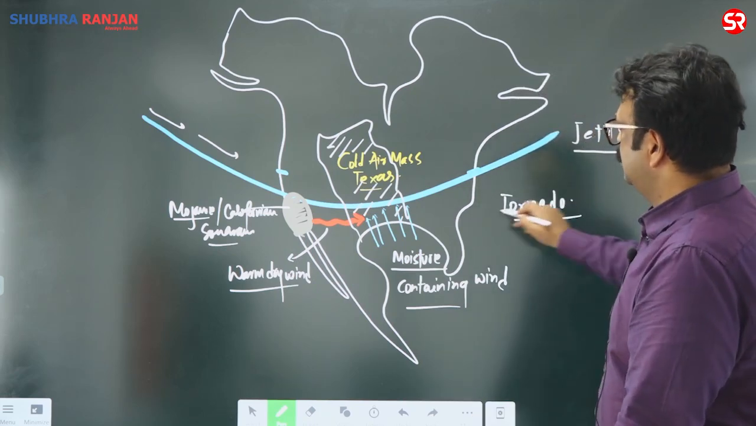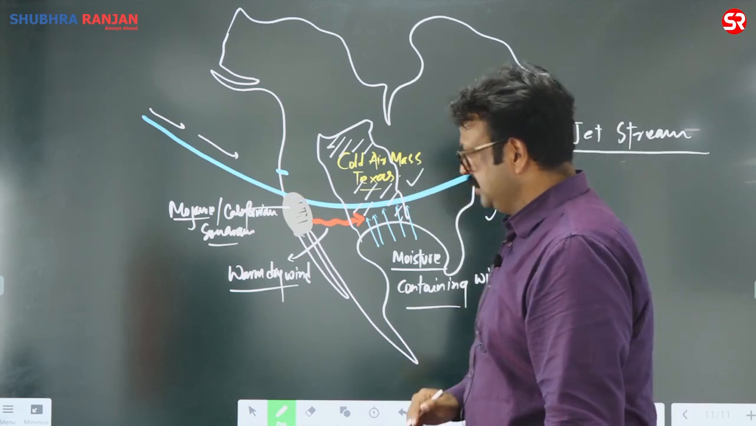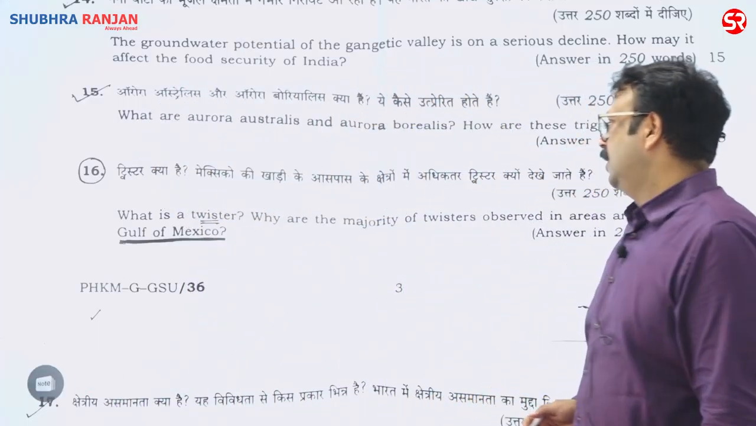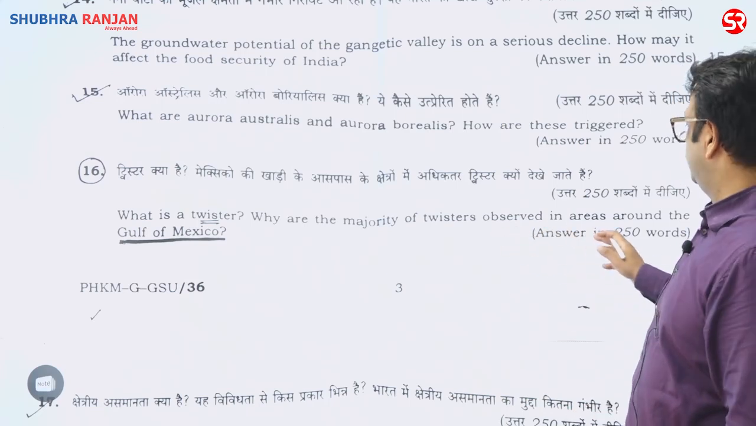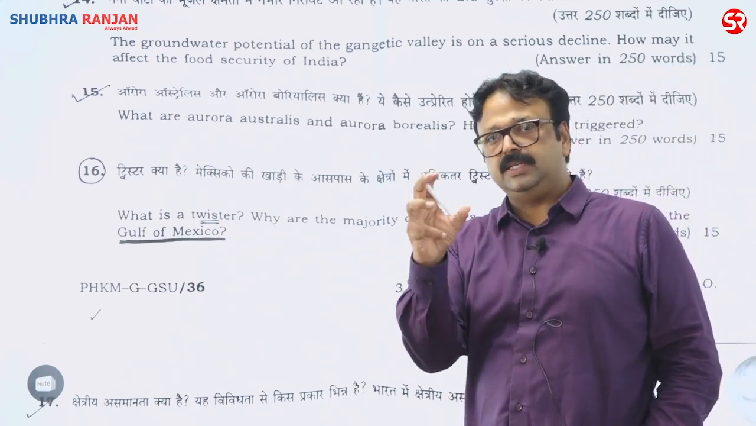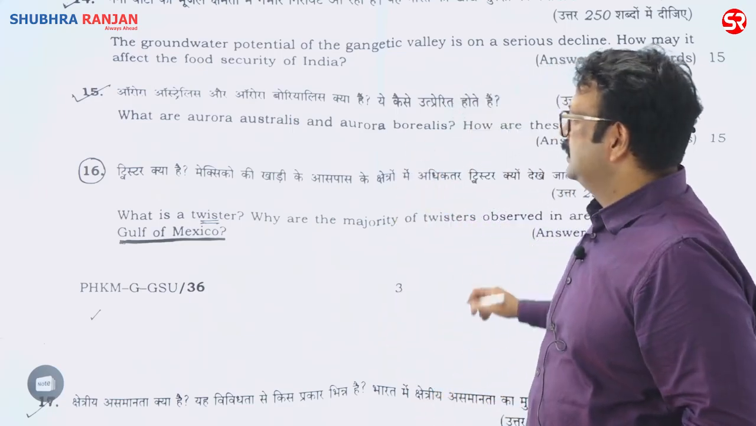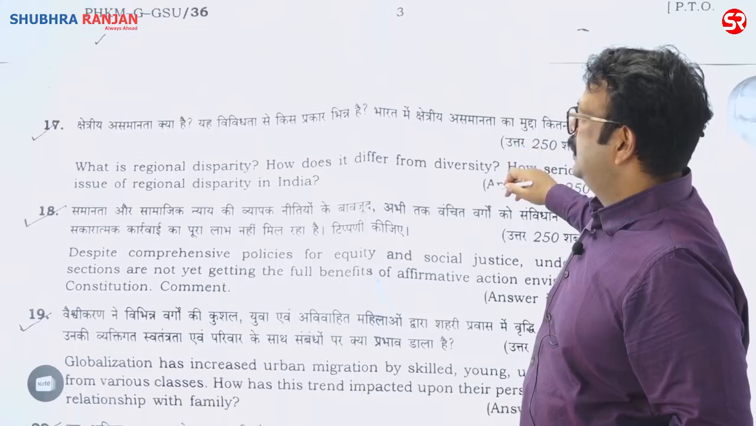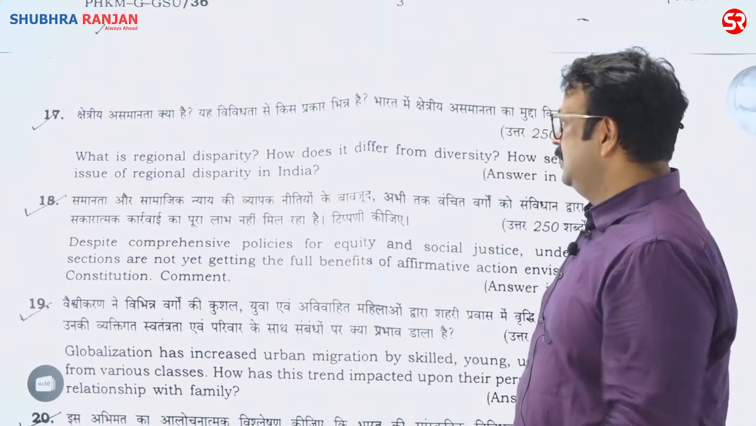So why is it more developed? This is the explanation which you should give, which I have discussed in the class also. Why are the majority of twisters observed in the area around the Gulf of Mexico? The meeting of air masses, that is more important.